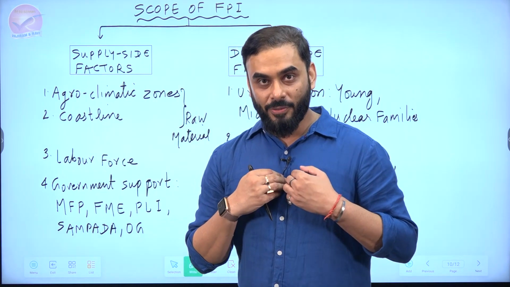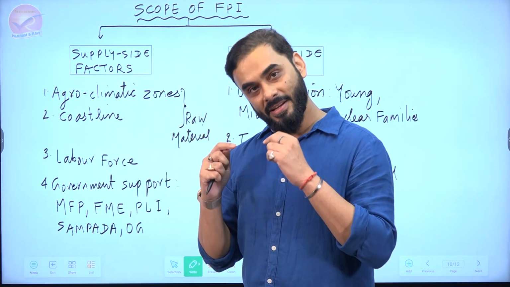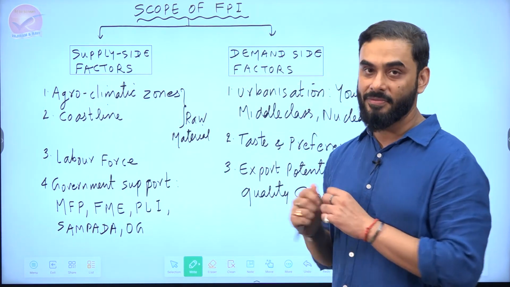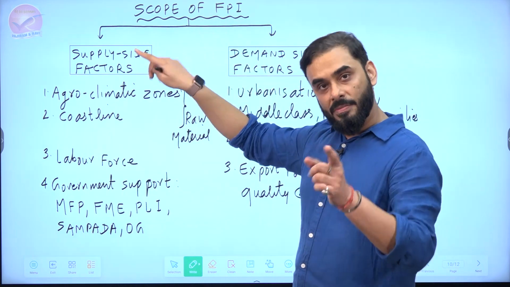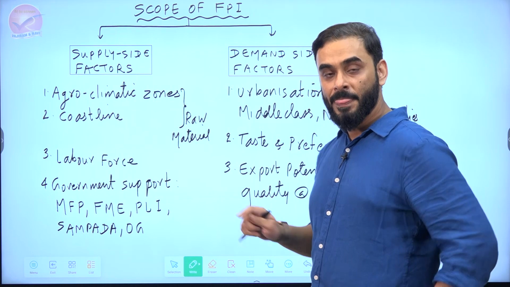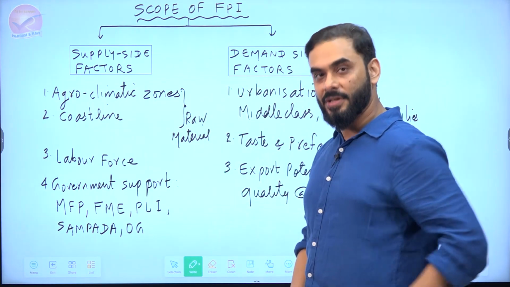Once I create tomato ketchup, I need somebody to buy my product. So in the economy, there must be people who would demand my product. That is called demand side factors. So scope can be of two types: supply side factors and demand side factors. If both the factors exist in the economy, an industry will succeed.